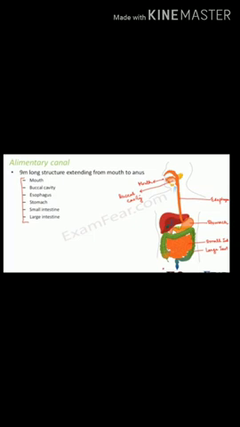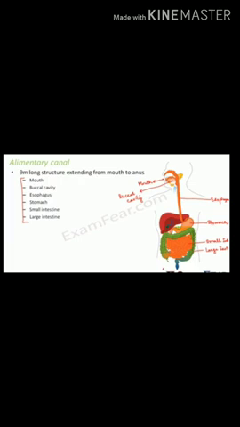So how is it, dear students? Actually, this alimentary canal has different parts, and this tube is not a straight tube inside the body. It is straight to some extent, and then it gets coiled in other places. So here we will look at the parts of the alimentary canal.